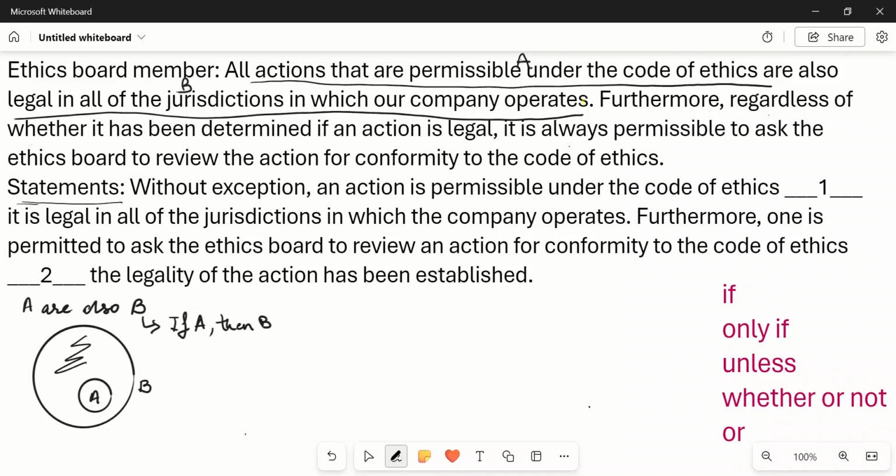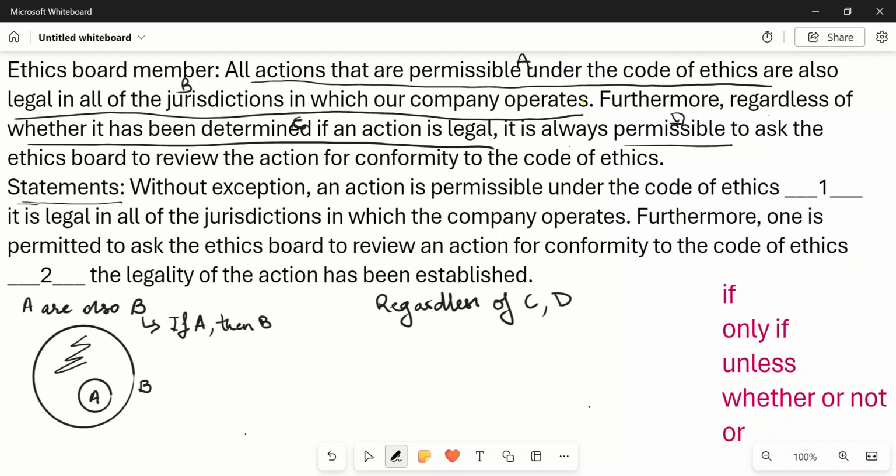Thereafter, when we go further, the sentence says, furthermore, regardless of whether it has been determined if an action is legal, it is always permissible to ask the ethics board to review the action for conformity to the code of ethics. So the statement 2 basically says, regardless of C, D is permitted. So again, I can write this as regardless of C, D can happen.